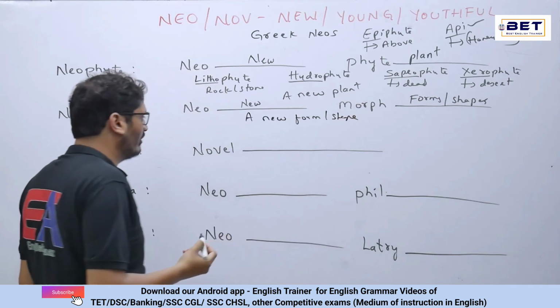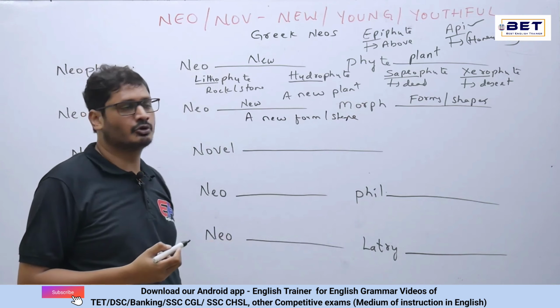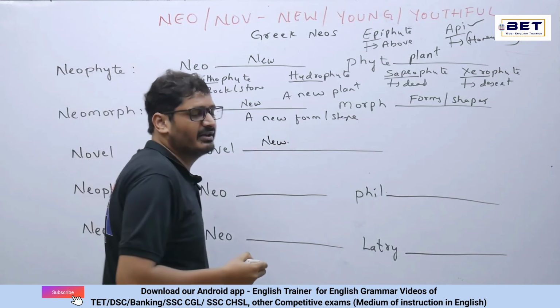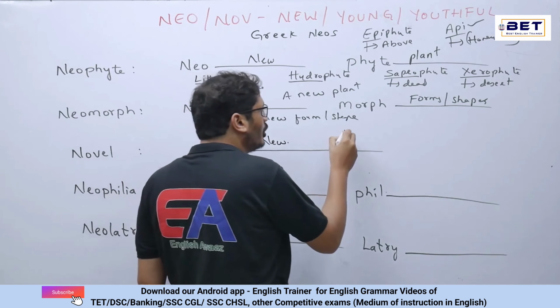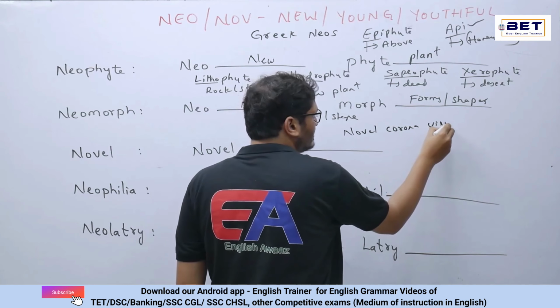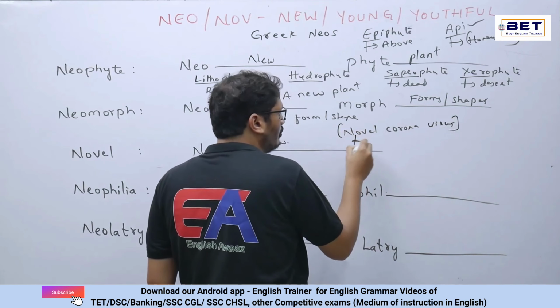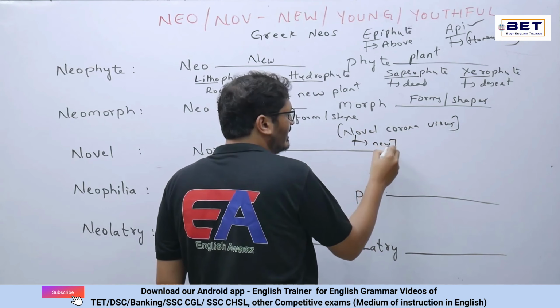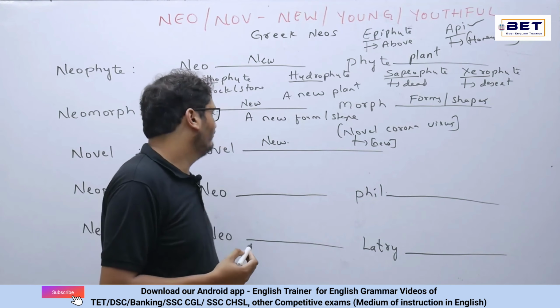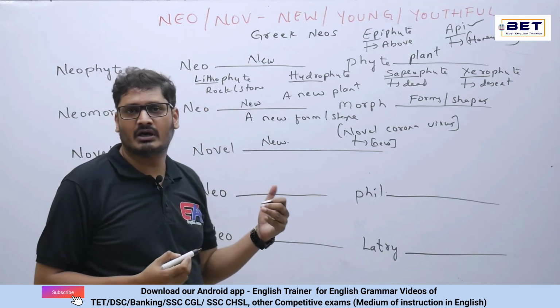Next we have novel. So what is this novel now? So novel is altogether new. So when coronavirus has come, they said novel coronavirus. Now why they said novel coronavirus? The major reason is altogether it is new. We haven't seen it earlier. It is new and we haven't seen it earlier. That is the reason we have said it as novel coronavirus.